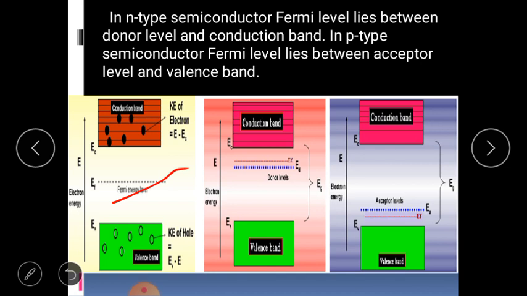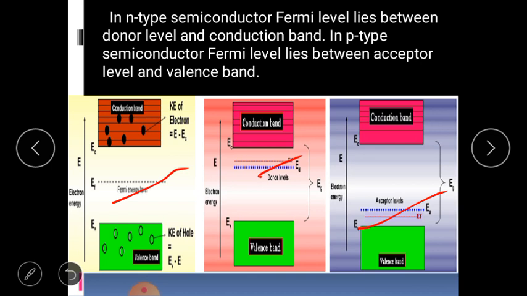In case of n-type semiconductor, the Fermi energy level lies between conduction band and donor impurity level. This is the representation of Fermi energy level. And in case of p-type semiconductor, the Fermi energy level exists between acceptor impurity level and valence band.